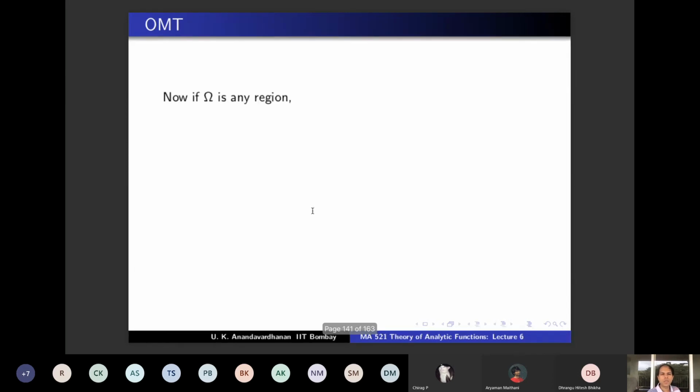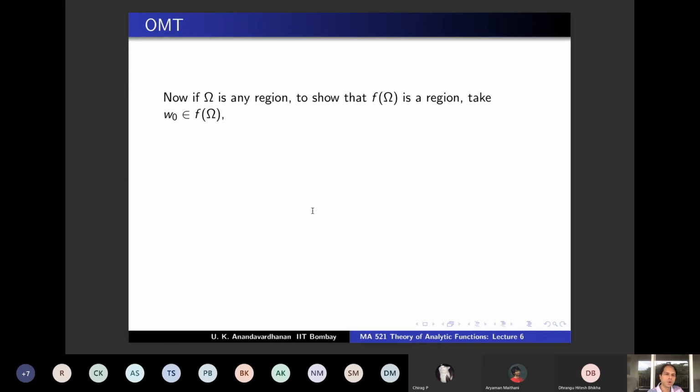Now OMT follows easily because now omega is any region, and I'm going to show that f is an open map if f is holomorphic on omega. So we have to show that f of omega is a region, right? If you take a sub-open set, that's a region, and the same proof will show that f of that is open. So you have to show that f of omega is open. Connectedness is there anyway, since the continuous image of a connected set is connected.